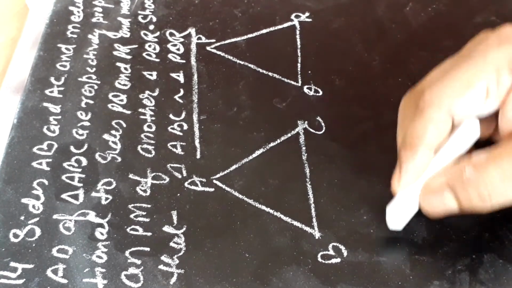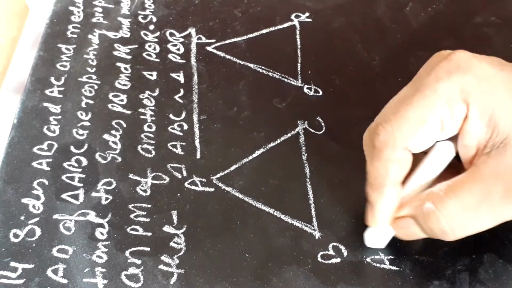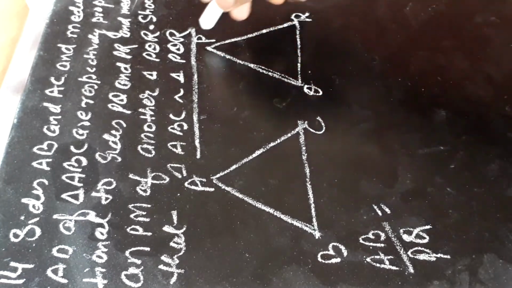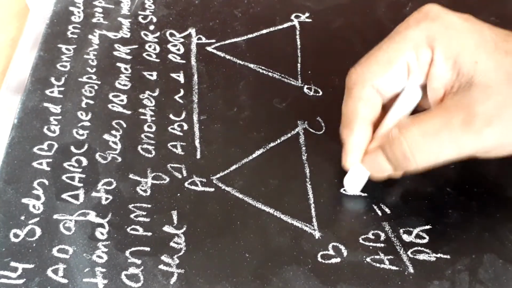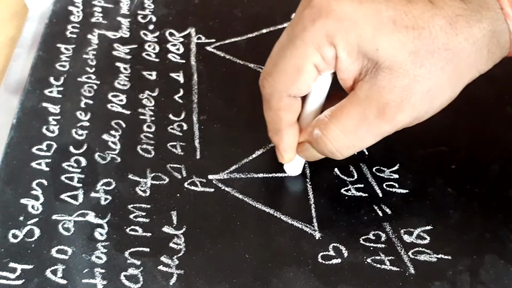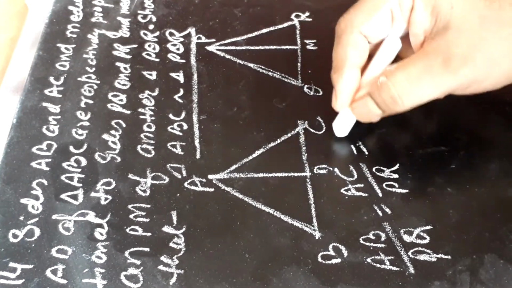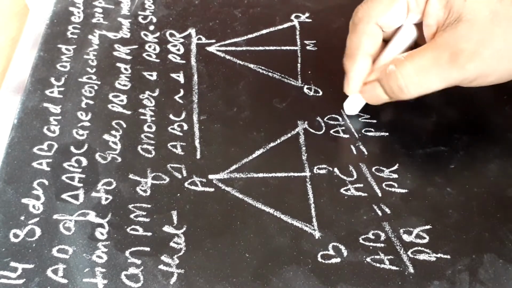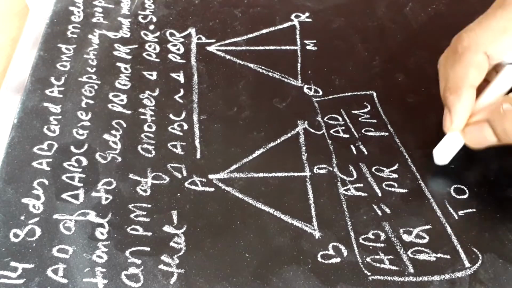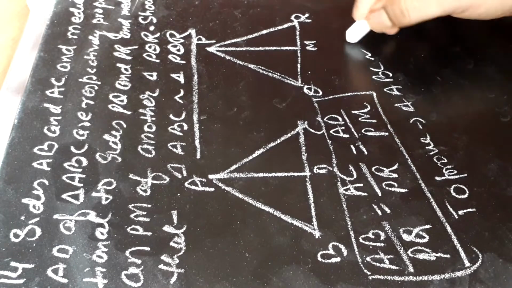It is given that AB upon PQ, ratio of these two sides, is equal to AC upon PR, ratio of these two sides, and this median, AD and PM are medians, is equal to AD upon PM. We have been given this and we have to prove triangle ABC similar to triangle PQR.